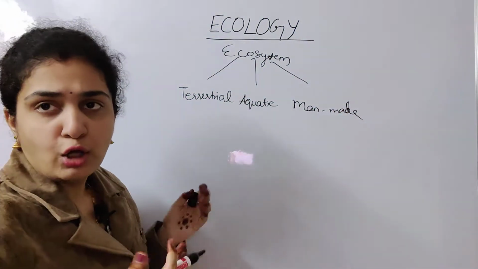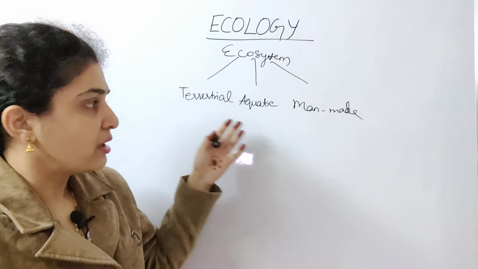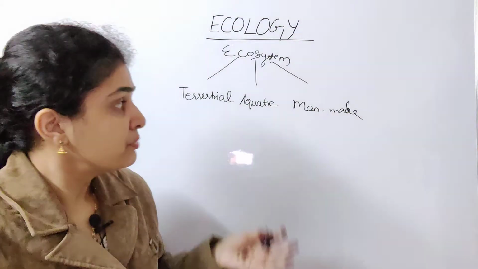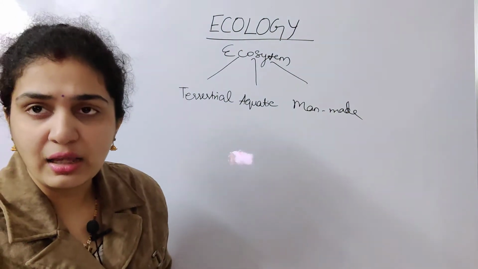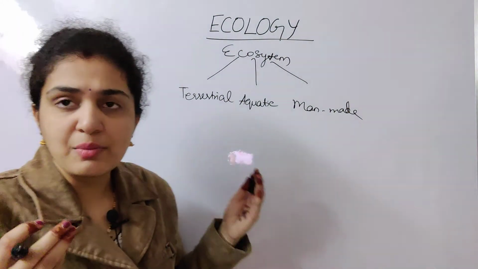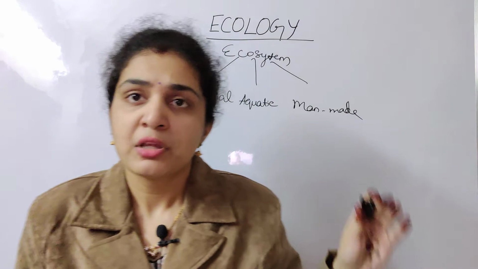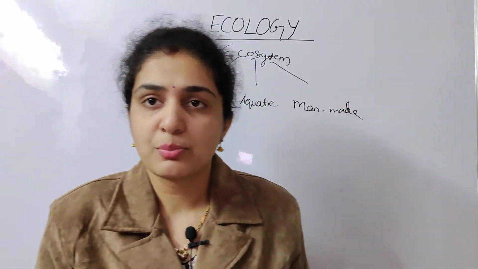Man-made means crop fields and aquariums, which we have made, that's why we call it man-made. Aquatic ranges from small ponds to large lakes, and terrestrial means forests, grasslands, and so on.